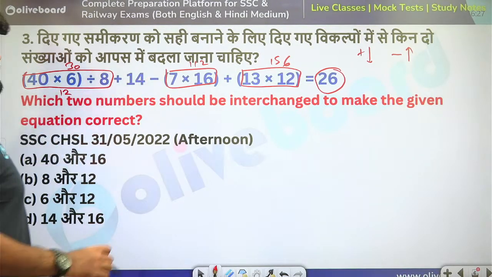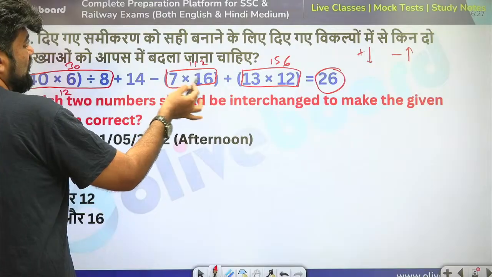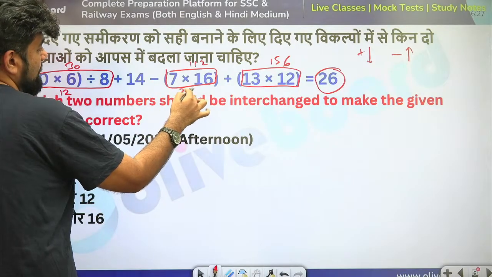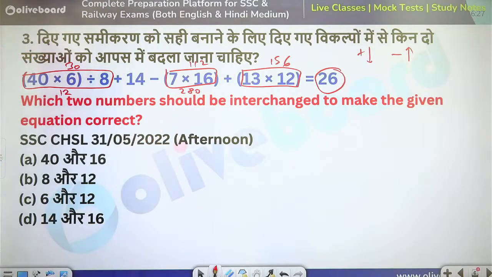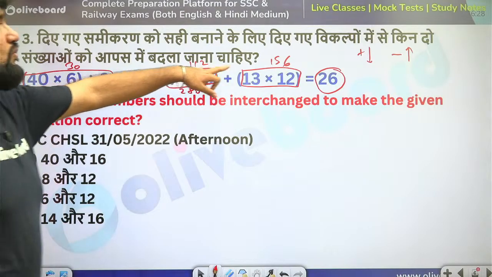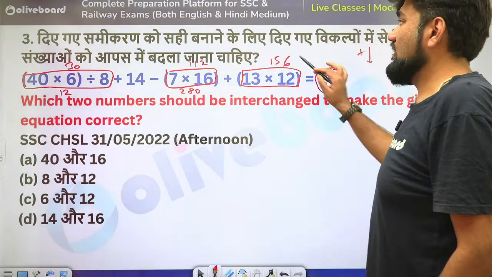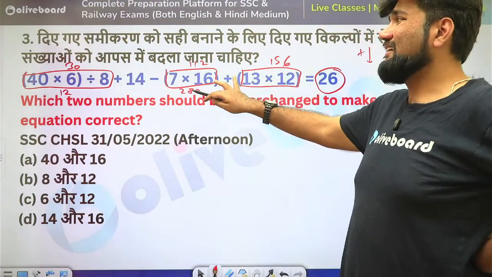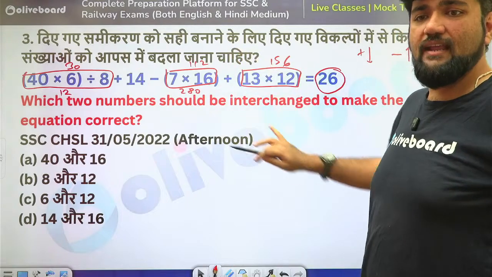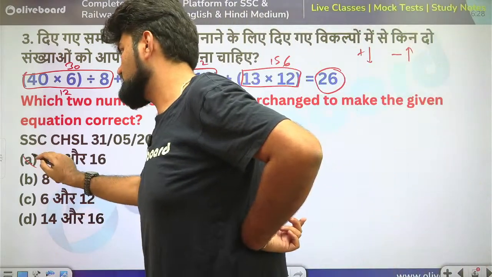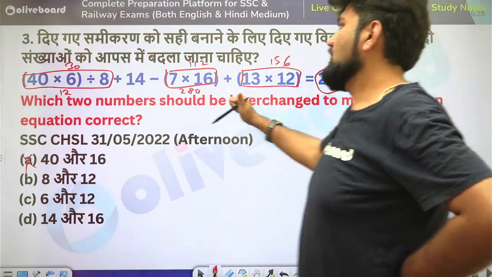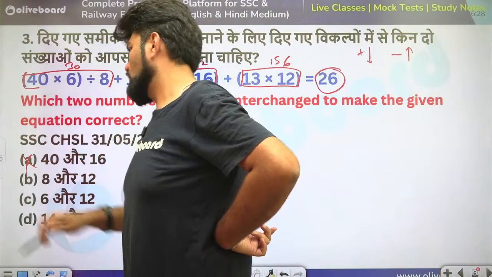And this will be 40. 40 into 7. This is 280. Is this actually helping me out? Yes, it is. But is it giving me my answer? This is 26 plus 156. Okay. 26 plus 180, 156 minus 280. This is becoming a negative number altogether. So this is too much of a change. So this is not what I'm looking for. So this will go, right?